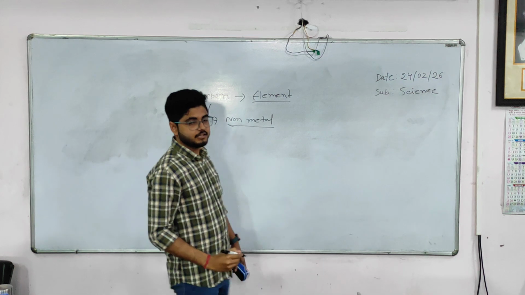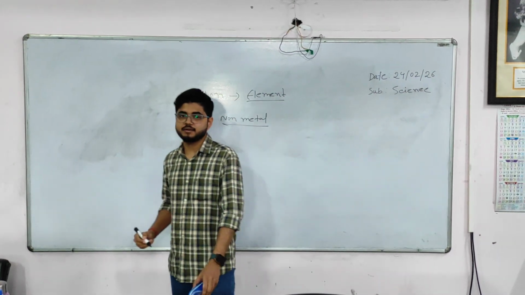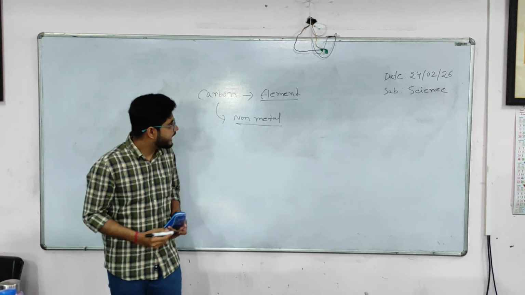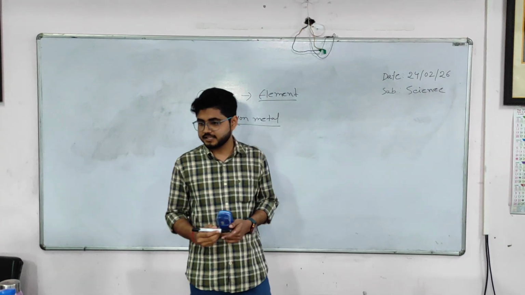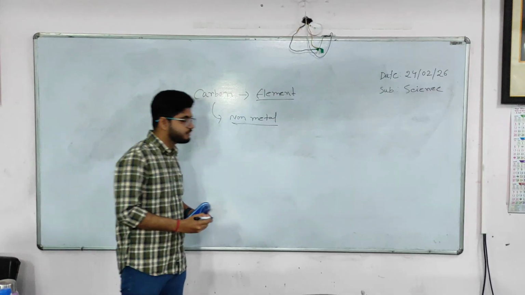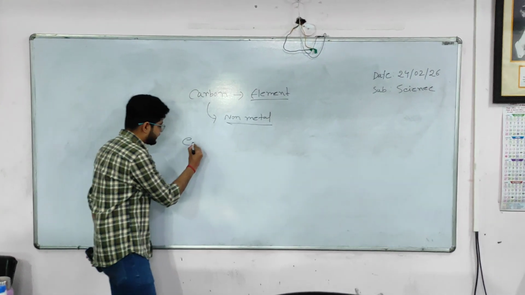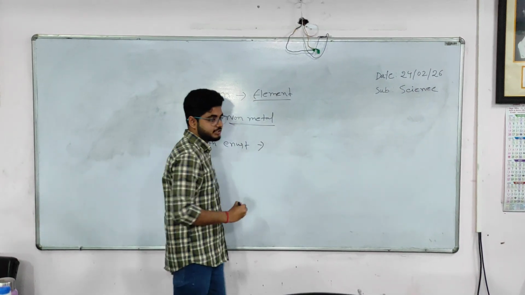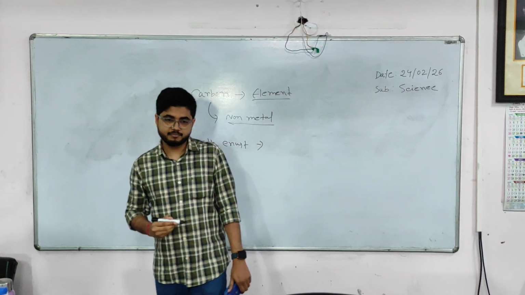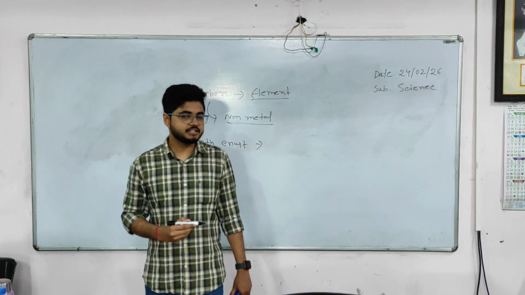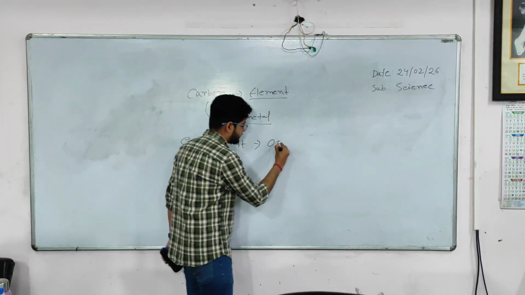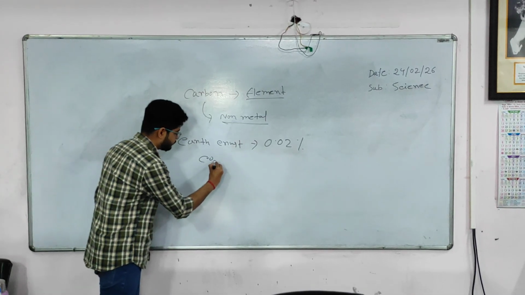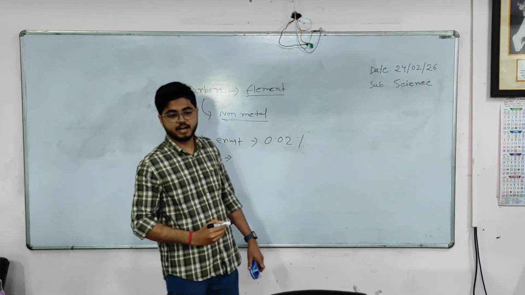Now, what is the percentage of carbon present in our earth? Carbon is present in the earth's crust as minerals and in our atmosphere as carbon dioxide. In the earth's crust, what is the percentage of carbon? Can anyone guess? Is it 10%, 20%, 15%? It is just 0.02%. And in the atmosphere as CO2, can anyone guess how much?